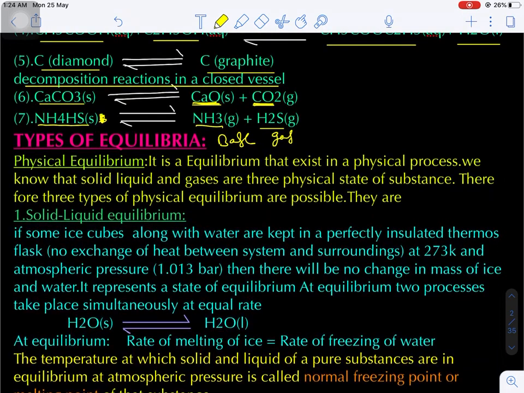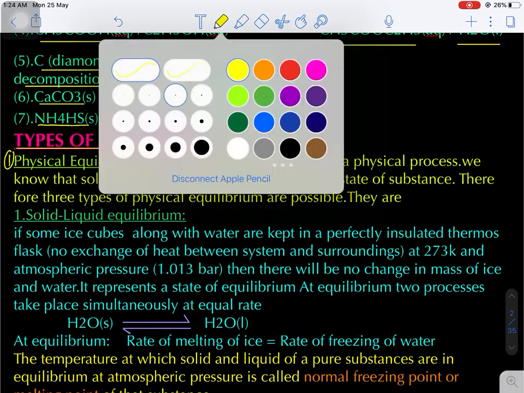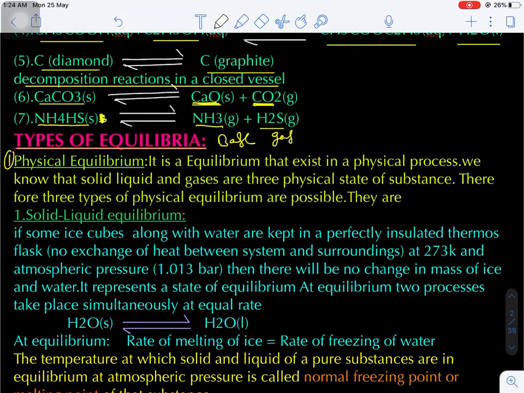Now the types of equilibria. Basically there are different types of chemical equilibrium. Let's suppose the first equilibrium, physical equilibrium. This equilibrium mainly occurs during the physical or phase transformation. In a physical process, there are three types of substances based on the physical state: solid substances, liquid substances, and gaseous substances. The equilibrium that occurs during physical state changes is known as a physical equilibrium. Are you getting my point?